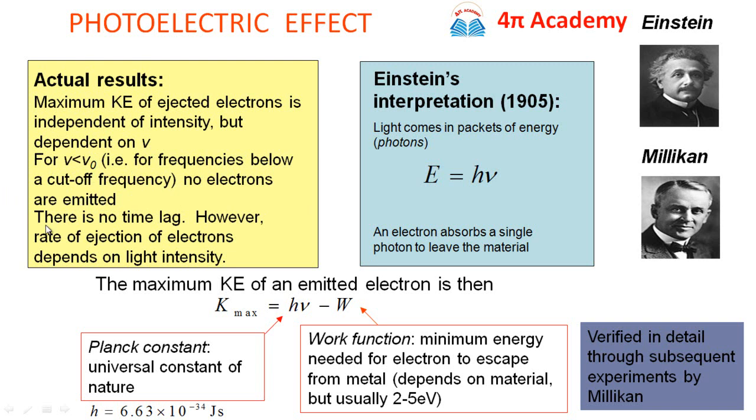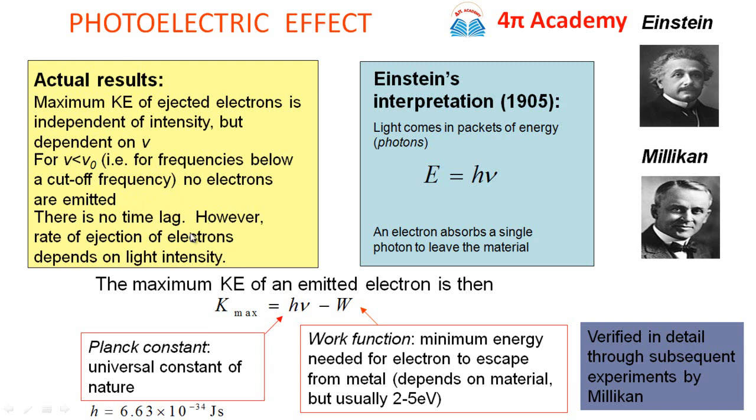Then there is no time lag. The rate of ejection of electrons depends on light intensity, but as soon as the light is incident, the electrons are immediately ejected from the metal plate.